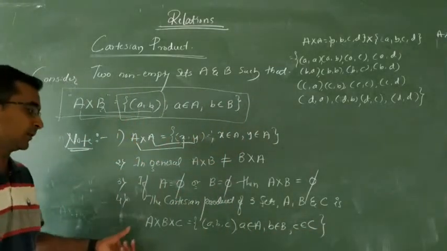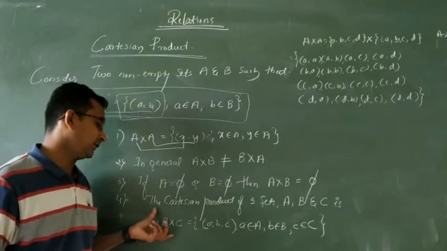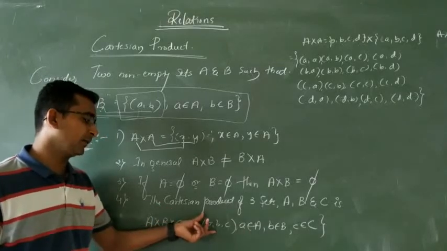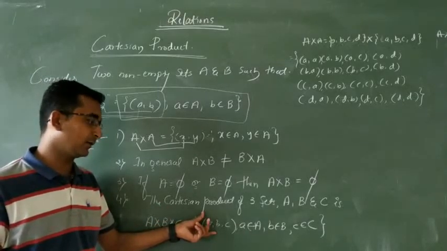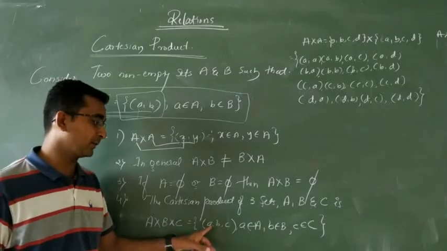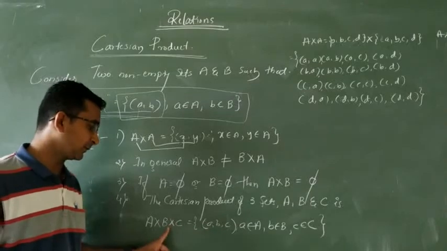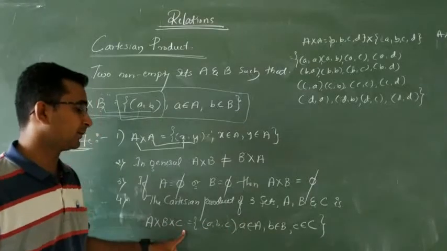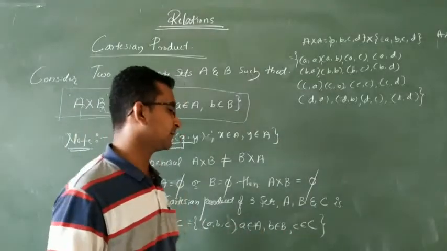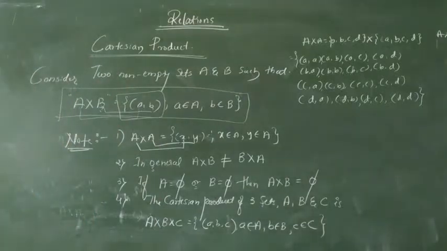So the Cartesian product of A into B into C is nothing but an ordered triplet, where a is from the first set, b is from the second set, and c is from the third set.